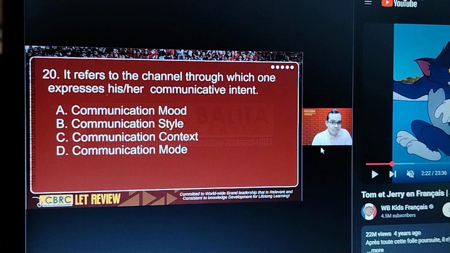Next, 20. Keyword, channel. I mentioned the synonyms of channel. We have medium, we have mode, what else? We have way. So the correct answer here is letter D, communication mode.